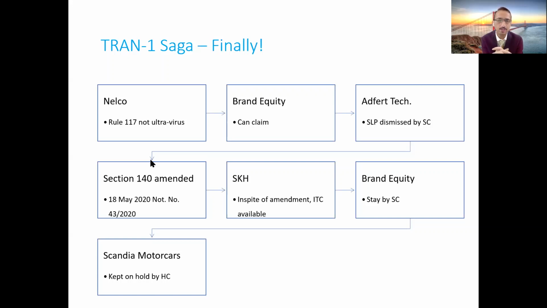But in cases where the credit you missed is only a few lakh, like 1 or 2 or 3 lakh, then it is much better for you to forget that credit. Otherwise, in case the matter is decided against you, or in case the matter is pending for a few more years, if the GST authorities come for audit or review, typically they will try to deny the credit, and then the cost of litigation for you would be much more than the amount of credit. So that is the way forward you can take from this entire saga, that is the Tran-1 saga.